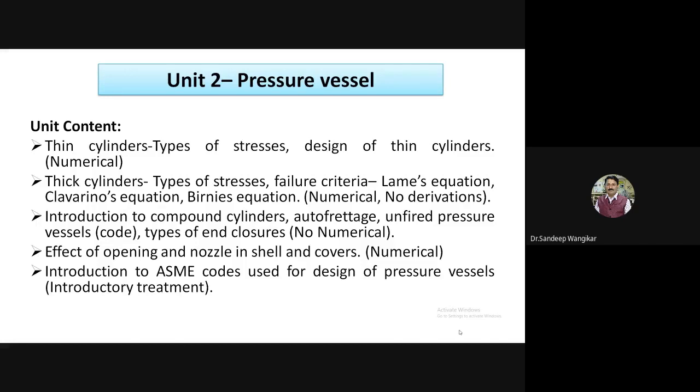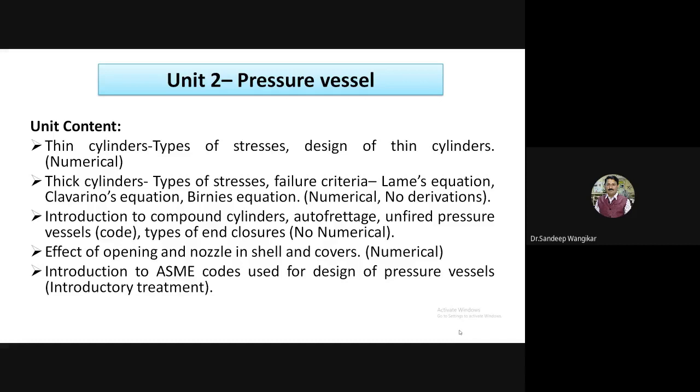Then introduction to compound cylinder, autofrettage, unfired pressure vessel. The IS code is there that we will be using for this unfired pressure vessel that we will be discussing. And types of end closure. So there are different types of end closure that we will discuss, their geometries and their specifications or some special requirements of it. And then again, no numerical based on this.